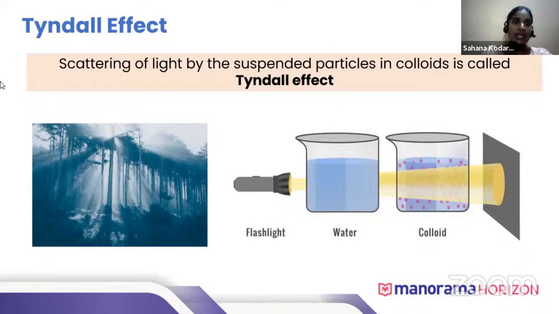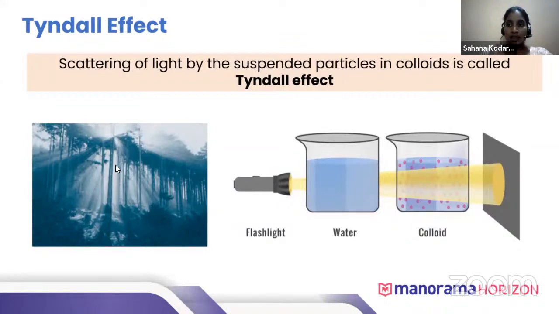You can see this Tyndall effect in a forest also. When sun rays pass through the forest, mist is present. This mist contains water vapor. Water vapor acts as a suspension of colloid.